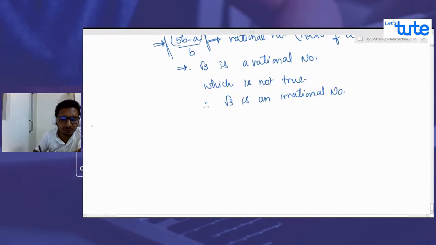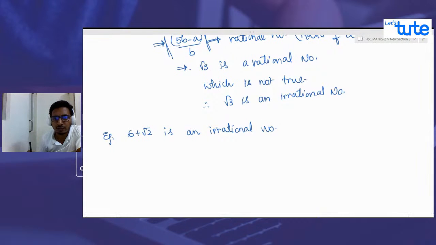Fine, let's go to some questions. Let us solve example 6: 6 plus root 2 is an irrational number. We're supposed to prove this. How will you do that?